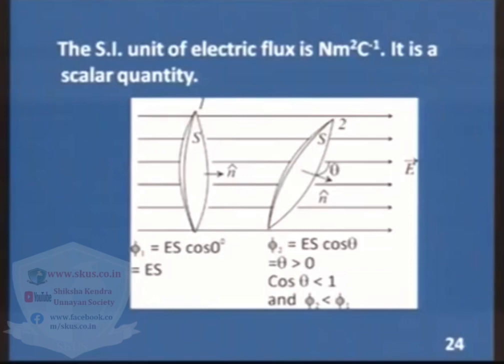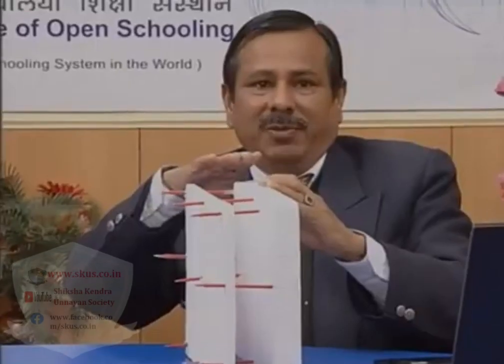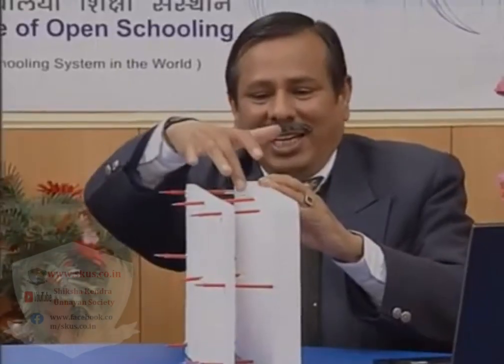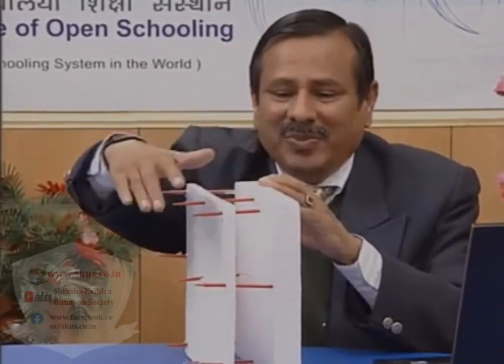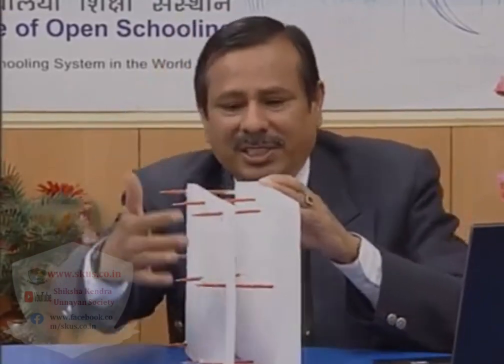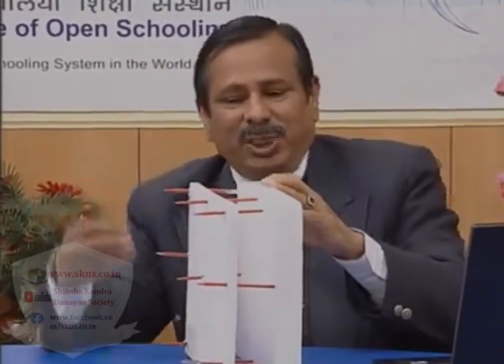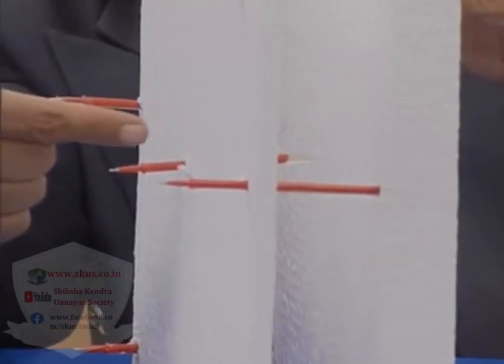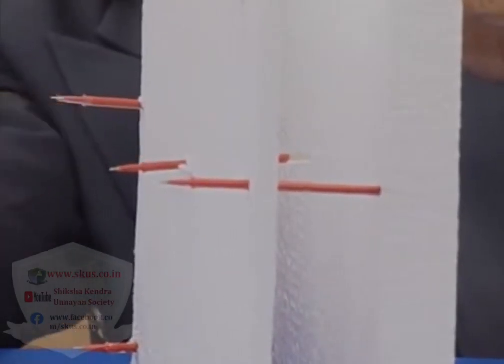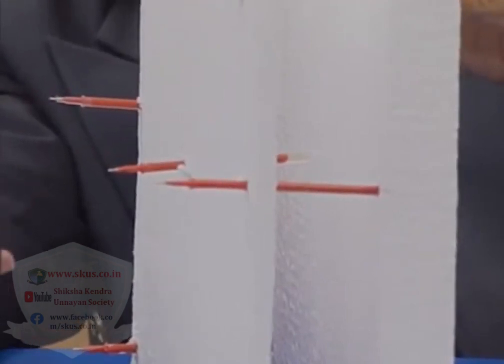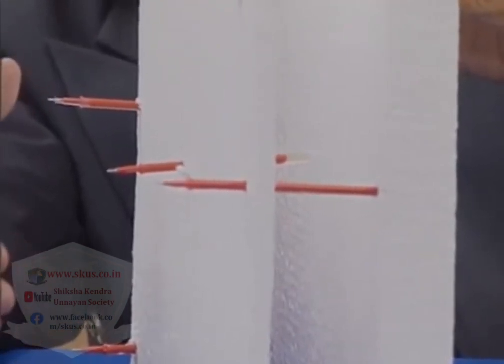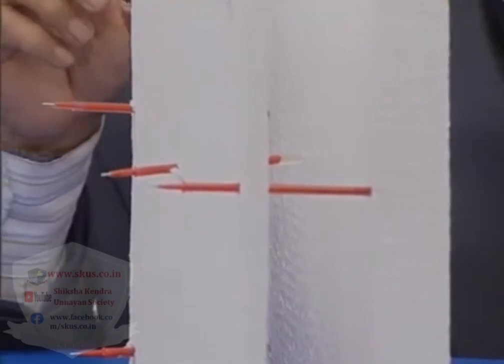Here we can understand it with a very small activity. If we are taking this as a surface and these are the electric field lines here, if we are taking this imaginary surface through which we are counting the electric field lines in terms of flux, you can see that all the field lines are coming out from the surface, and when we are drawing the normal to the surface, it is in the direction of field. So the maximum flux is linked with the surface. So this is E into S.